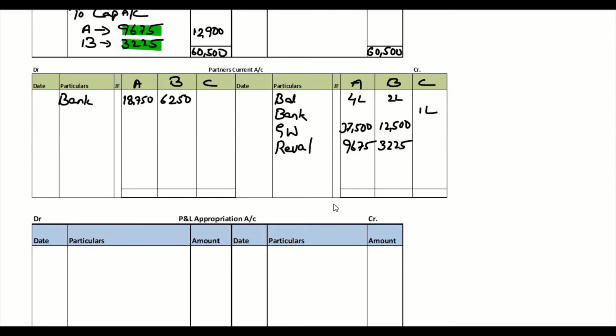Now we need to find the final balances here. It is 4,47,175. Then we have B's balance here. It is 2,15,725 and C's balance is 1 lakh.